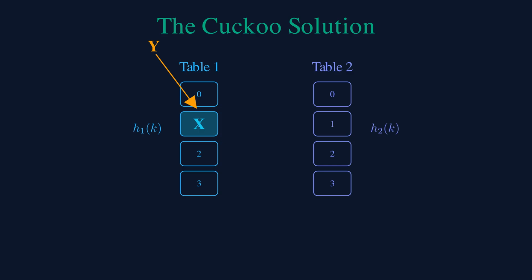This is where the cuckoo behavior kicks in. Y kicks X out of its nest. X must now find a new home using its alternate hash function H2, which maps to slot 2 in table 2.